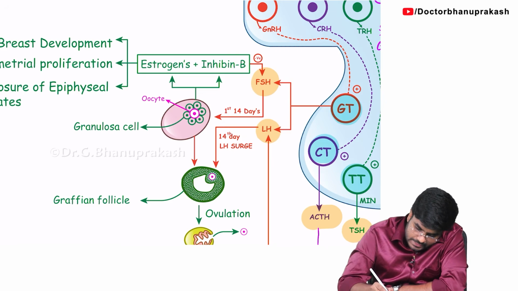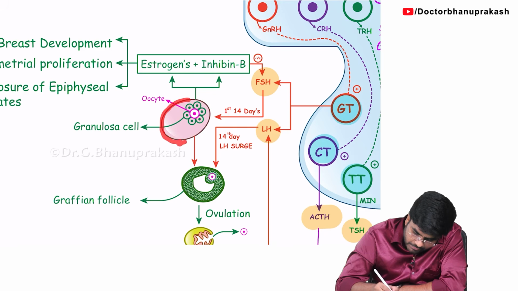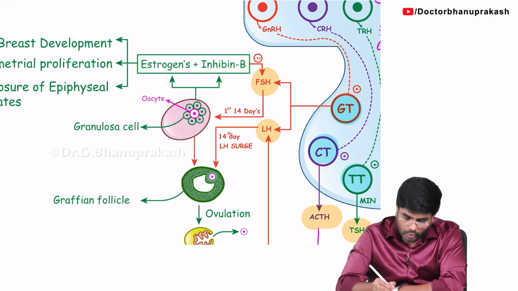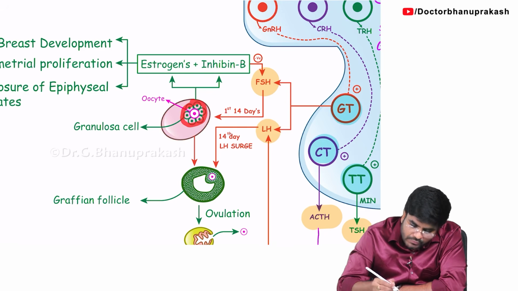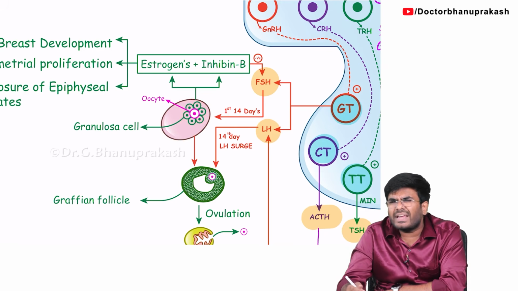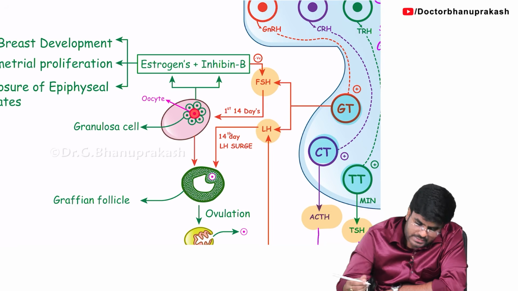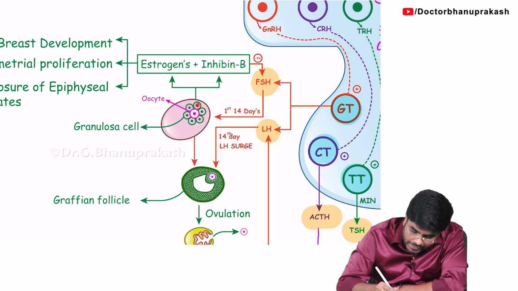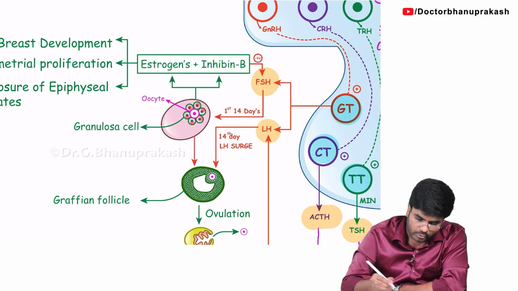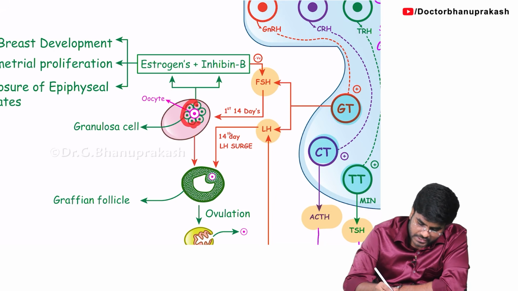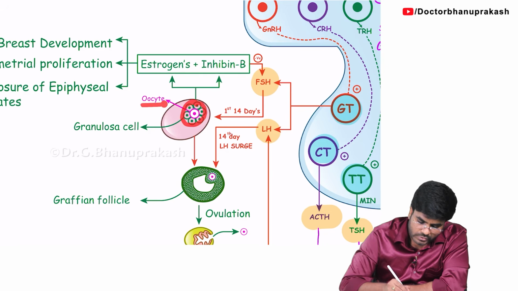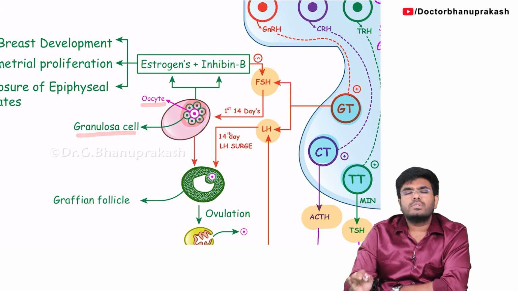So in females, the FSH is coming and acting on the ovary. In the ovary, what do we have? Follicles are there. See, here is a follicle. Now you will start to have a doubt: sir, what exactly is a follicle? Follicle means an oocyte. See, in the center there is an oocyte, surrounded by these granulosa cells. An oocyte surrounded by granulosa cells is called a follicle. So this entire structure is called a follicle, and a follicle is made up of an oocyte and surrounding granulosa cells.